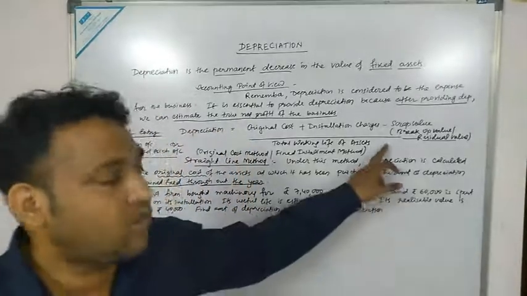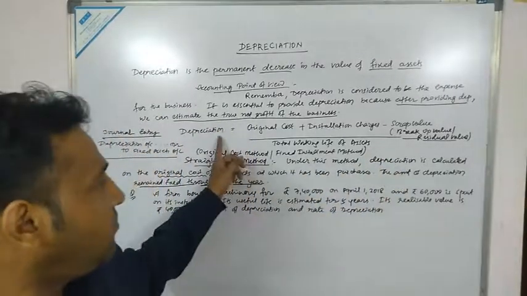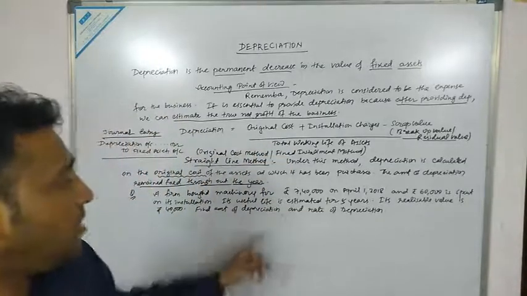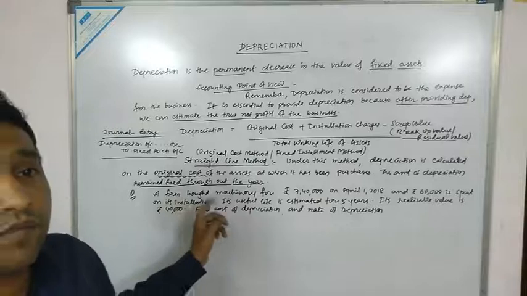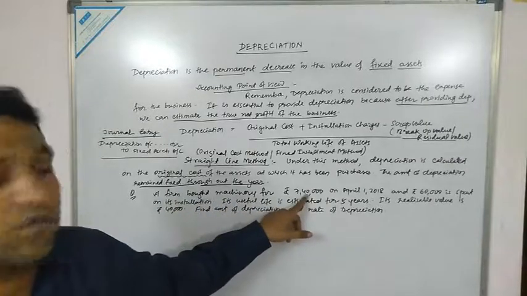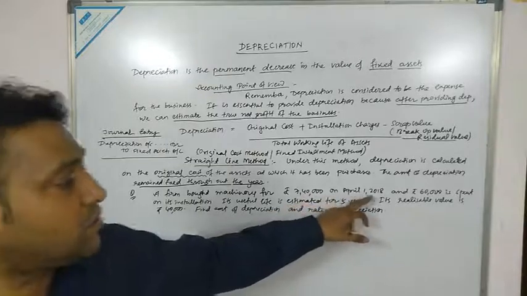Okay, so this is the formula for the calculation of annual depreciation. Now we will solve one question. You can see the question on the board. A firm bought machinery for rupees 7,40,000 as on April 1st 2018.